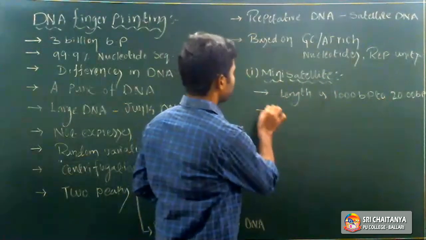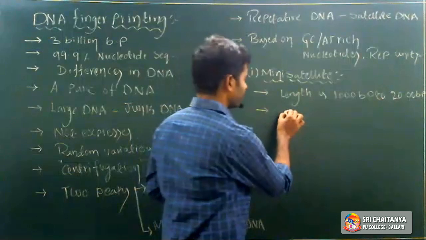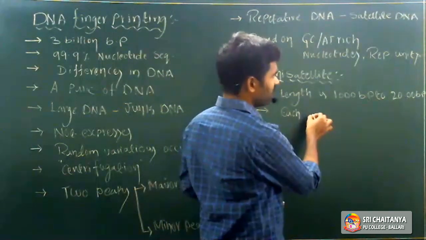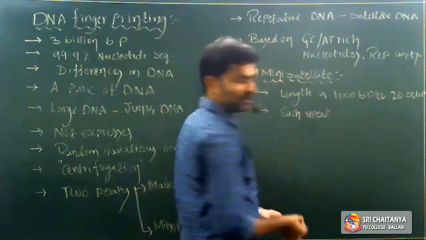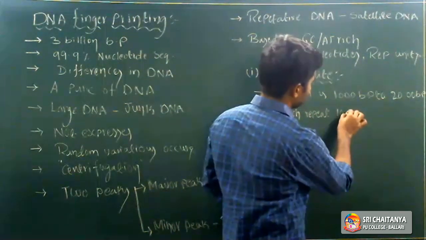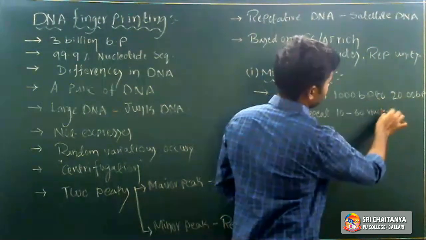And what about the repeated units? In a mini satellite, each repeat unit consists of 10 to 60 nucleotides.